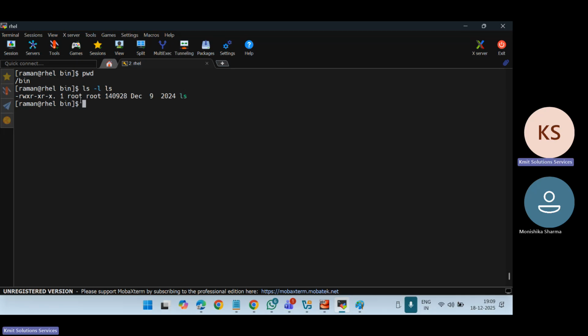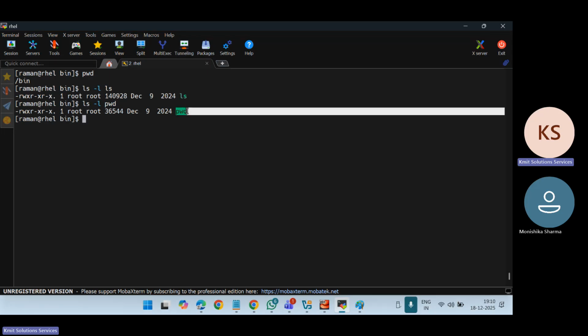Do you understand this? Now let us check some more. Let us see if pwd is there. Yes, pwd is also there. See, this is a file. pwd is a command, but internally it is defined as a file, and that file is an executable file. We have not created that; we created the test.sh file. Do you understand the significance of the bin directory?